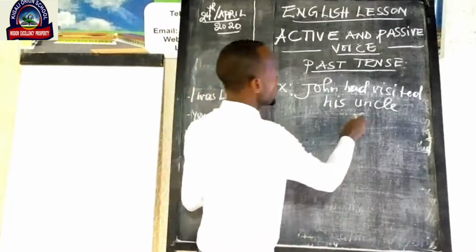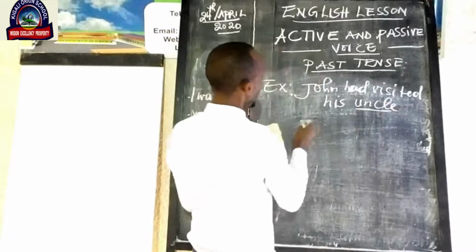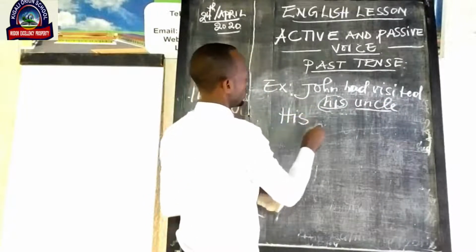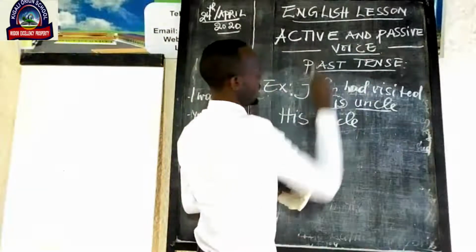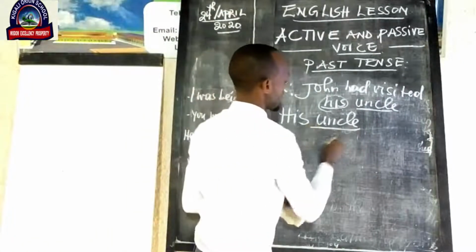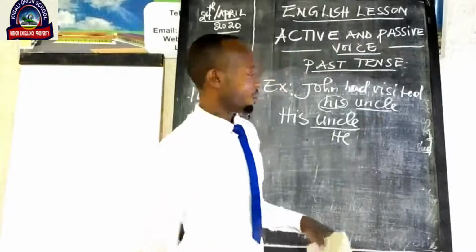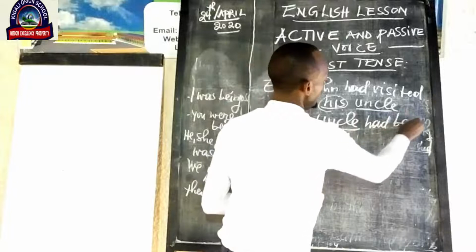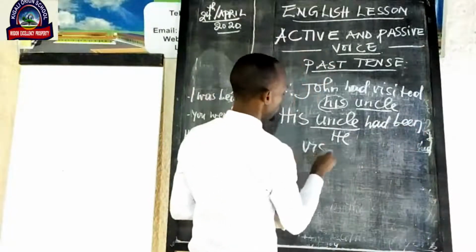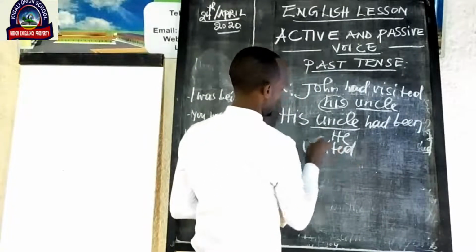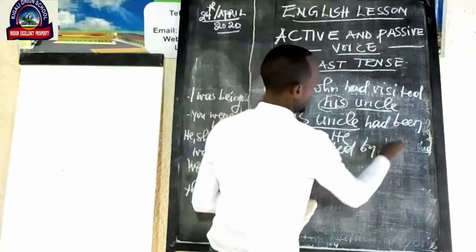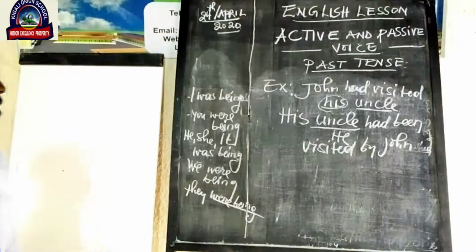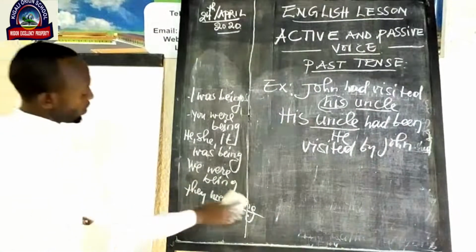We begin with an object, uncle, with this possessive pronoun. Say that his uncle, and you know that uncle can be replaced by him. We said that his uncle had been visited by John.